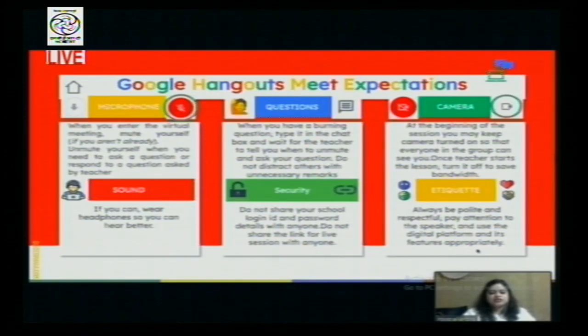And yes, do not share any passwords or login IDs with anyone, because this is very essential. In order to enter the virtual classroom of your teacher, you should have full right to enter. No other person should enter with your login ID and password. And yes, some norms in terms of etiquette: be polite, be respectful. Be a real-time teacher in your classroom, wherein you are the leader and you are trying to keep the systems in place, and the students will listen to you and follow your instructions. So these are the things which are very essential over here.